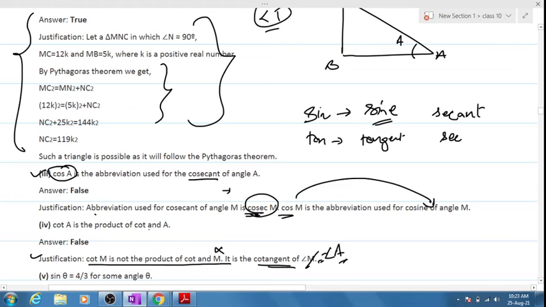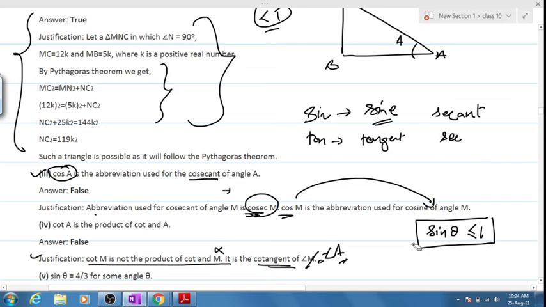Question number 5 now. Sin theta is equal to 4 by 3. Possible or not possible? Not possible. Why do you think it's not possible? Sir, because 4 by 3 is more than 1. Very good. Because sin theta is always less than or equal to 1.